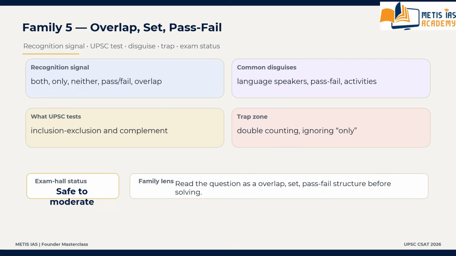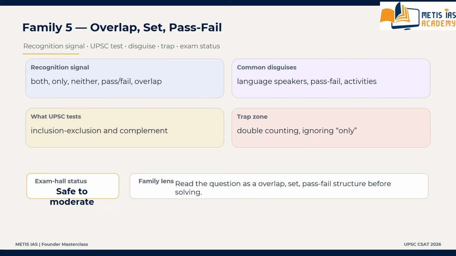What UPSC is really testing is inclusion, exclusion, complement awareness, and set control. What are the common disguises?